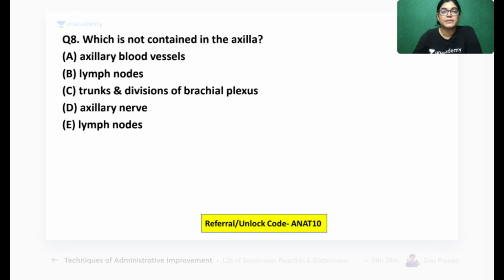Let's move on to question number 8, which is not a content of the axilla. Which of the following structures is not a content of axilla? Axillary blood vessels, lymph node, trunks and divisions of the brachial plexus, axillary nerve and lymph node. So your time starts now. Mark the correct answer. Five options are there and you have to give the correct answer. Question number 8.